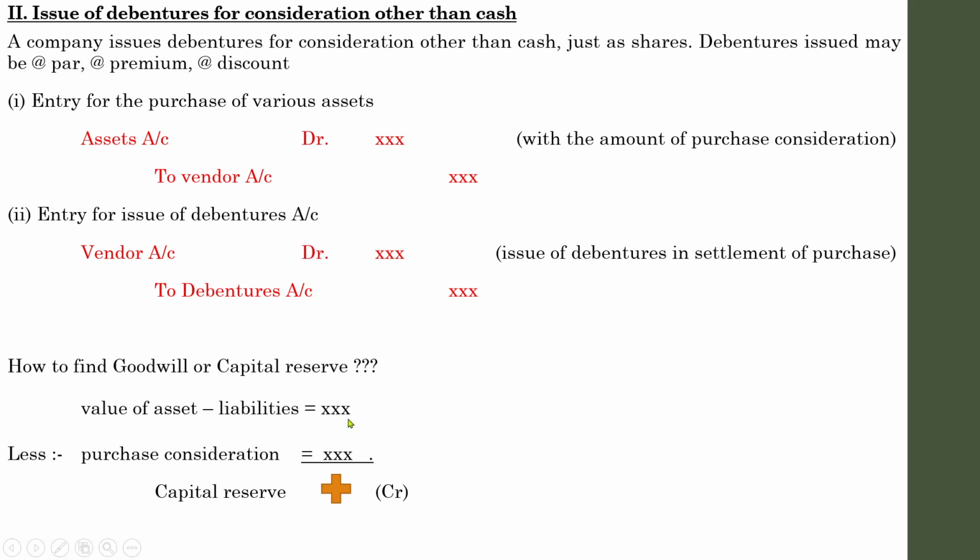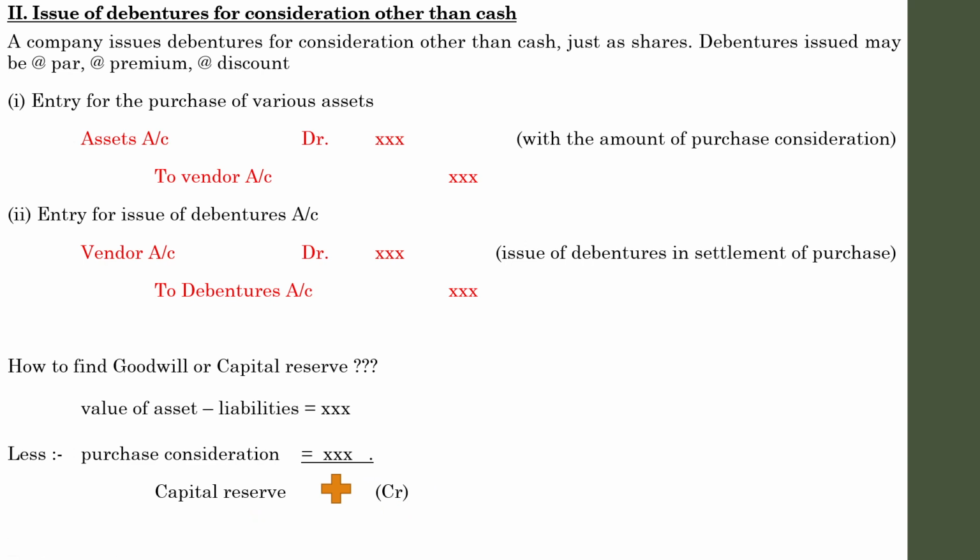So I am actually paying less when compared to the value of that business. That difference amount is considered as capital reserve. It is usually a credit balance, and it will be shown on the liability side of the balance sheet.